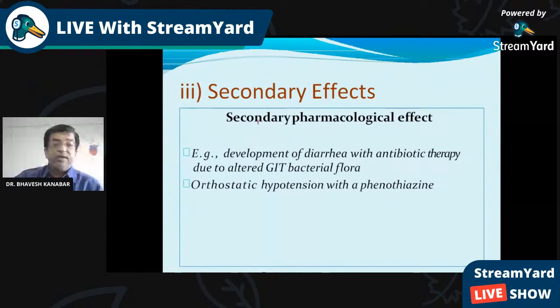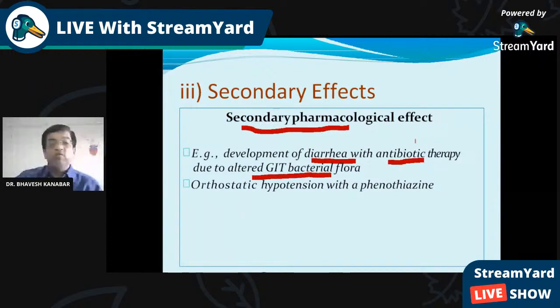Then secondary pharmacological effect. For example, we are giving the drug to treat some X condition, and because of the drug, Y condition is produced. That is a secondary pharmacological effect. An example is the development of diarrhea with antibiotic therapy due to alteration of the GIT flora.